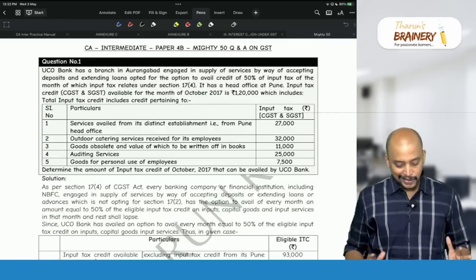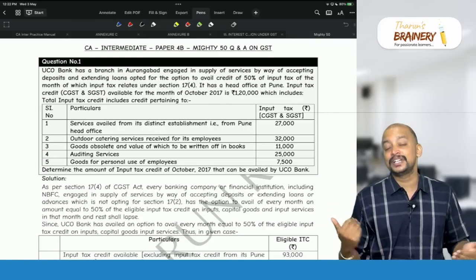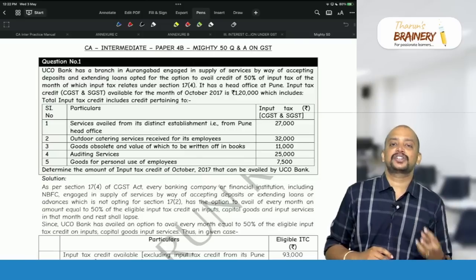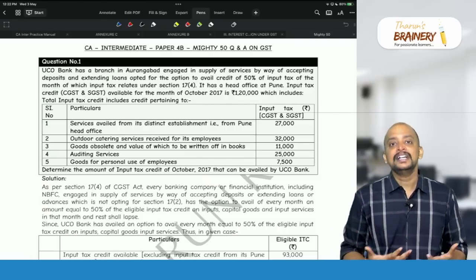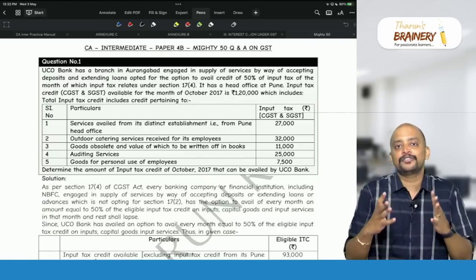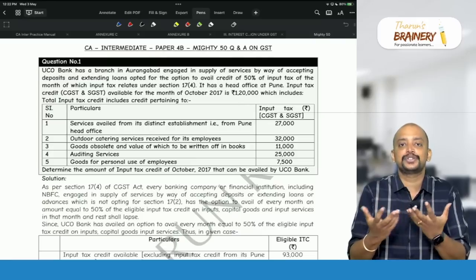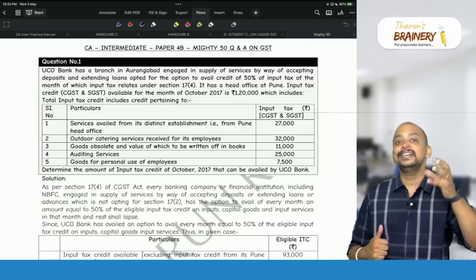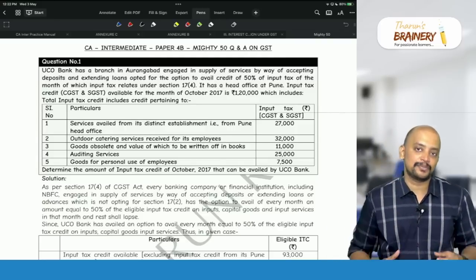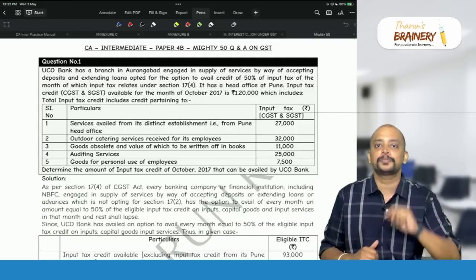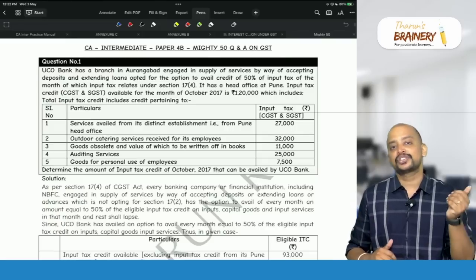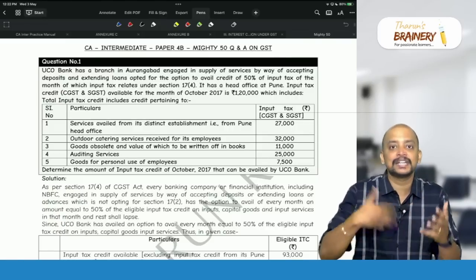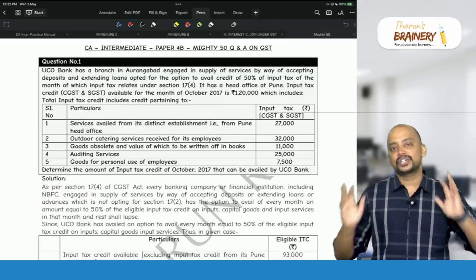You can see here question number 1. This question is related to the input tax credit chapter, section 17 subsection 4. What is 17 subsection 4? Apportionment of credit between banks, financial institutions and NBFC. A bank, financial institution or NBFC will have partly taxable supplies and partly exempted supplies, so full credit they cannot enjoy. They have two options. Option number 1, they will take proportionate ITC. Option number 2, they will take ad hoc 50% ITC and the remaining 50% will lapse. So this question is related to that.